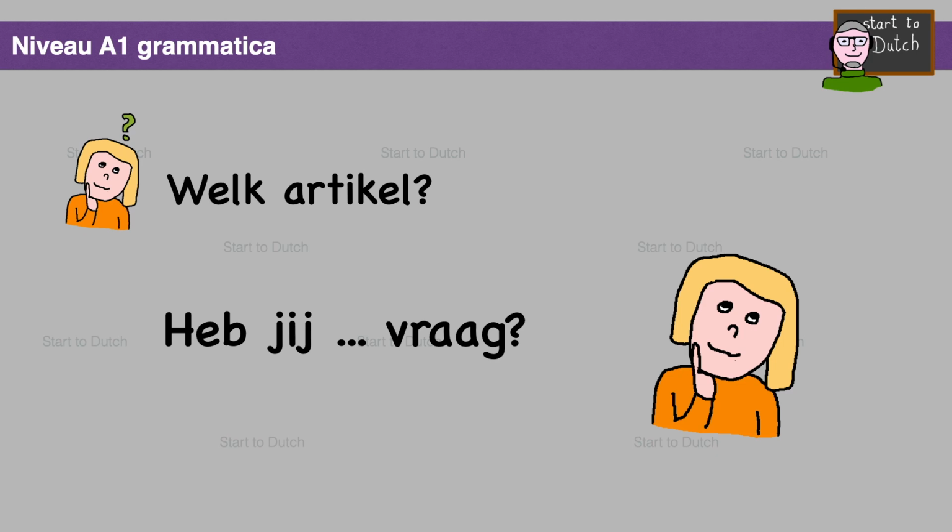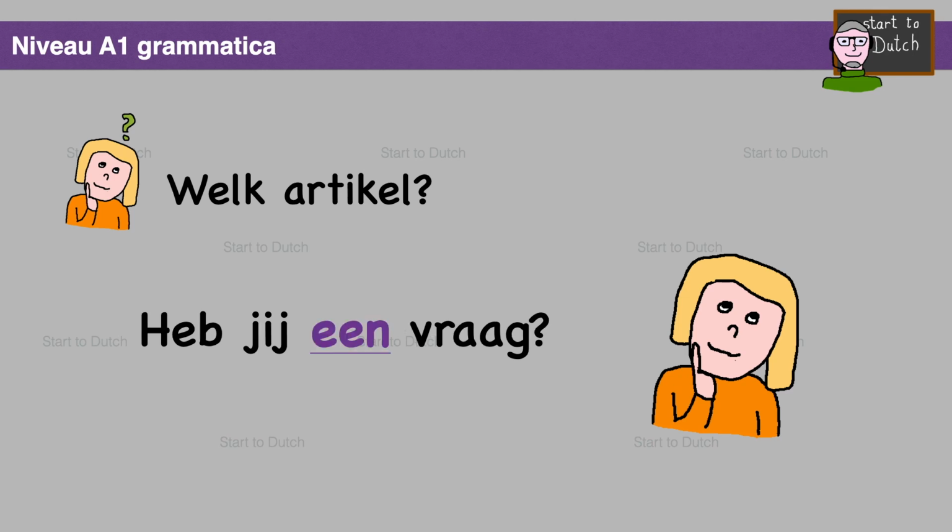Heb jij vraag? Welk artikel? Heb jij een vraag? Do you have a question? I ask you if you have a question. I don't know yet what question you would have, so it's not specific yet. Therefore, indefinite article, singularis, so, een. Heb jij een vraag?